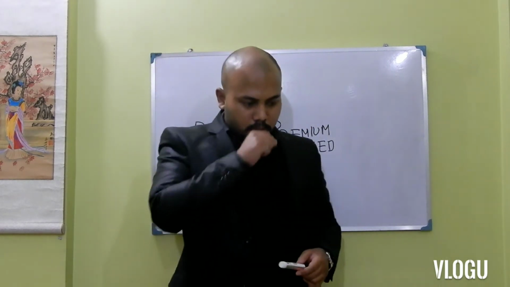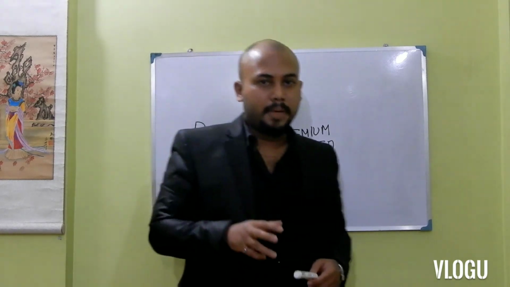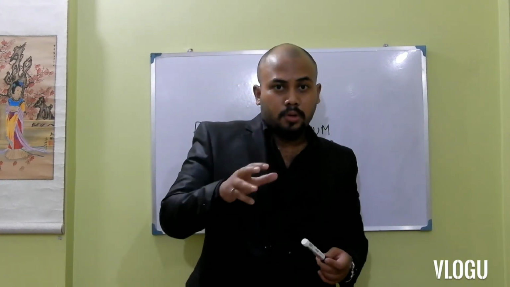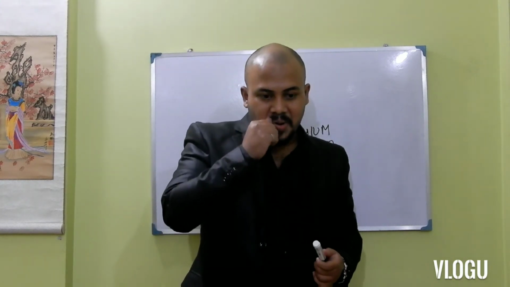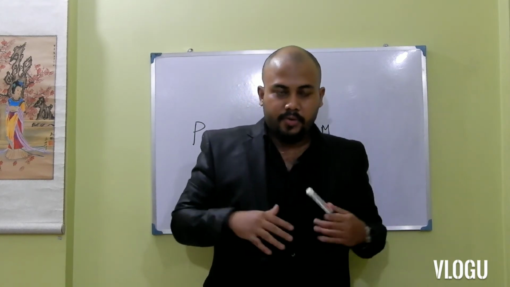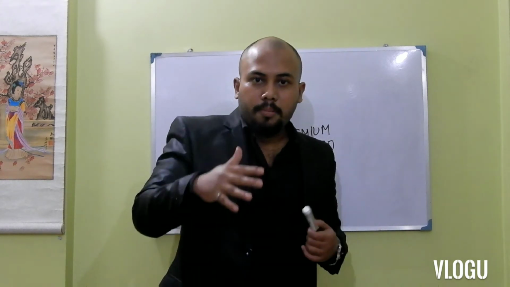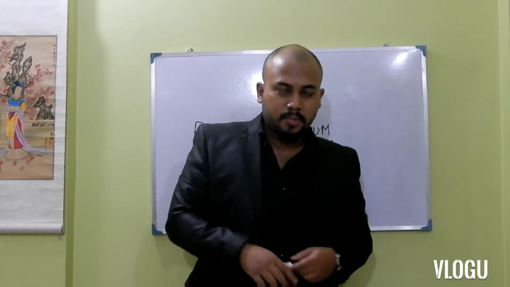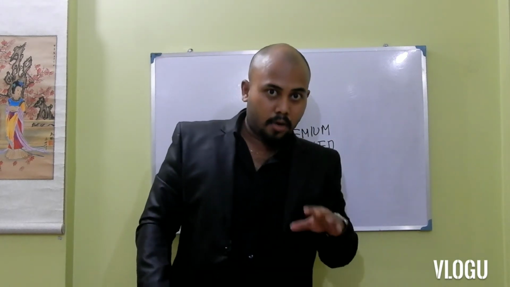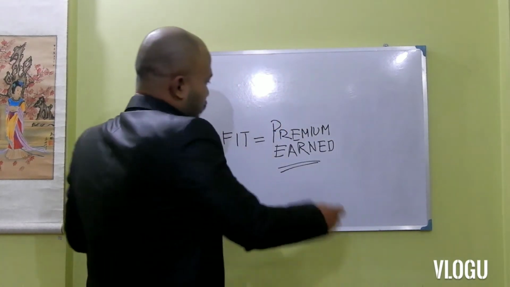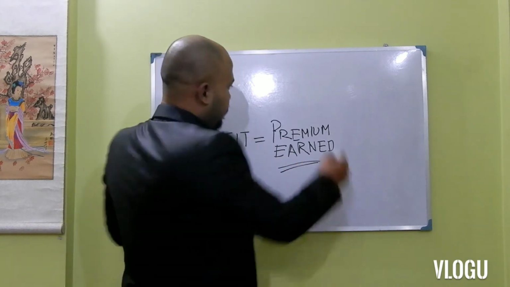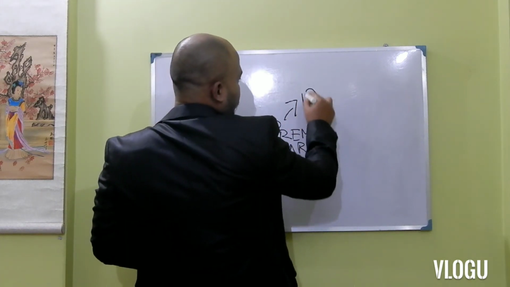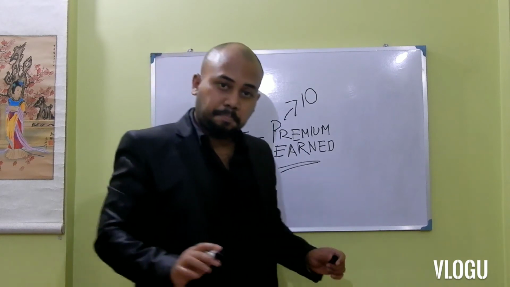So now imagine what will happen if the put option writer enters into the contract and the stock price or the pen price goes down. So whatever he has earned till now is the premium. Say he has earned a premium of 10. Correct?